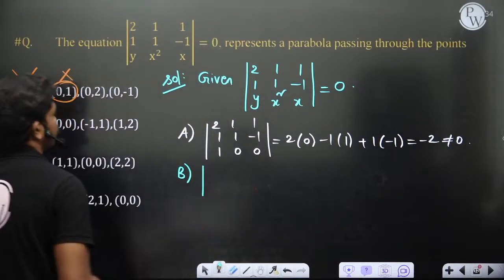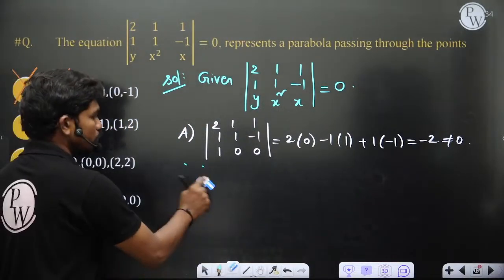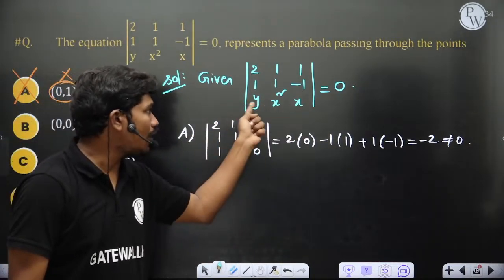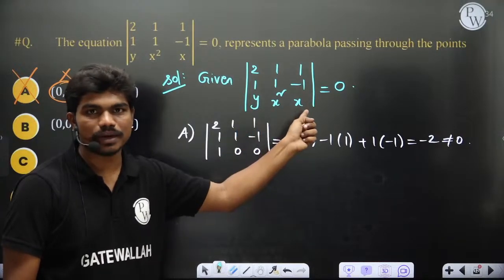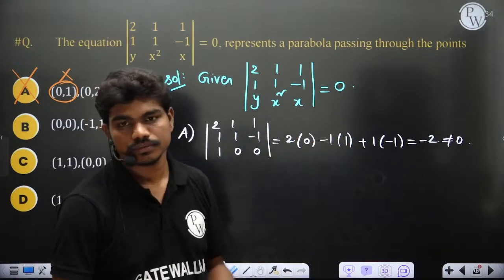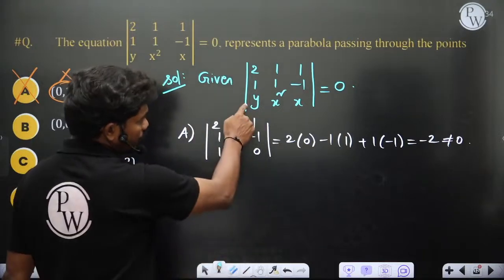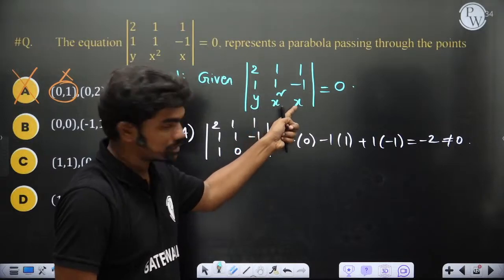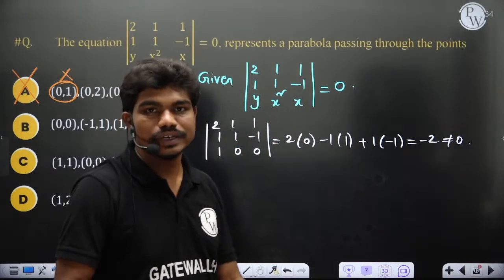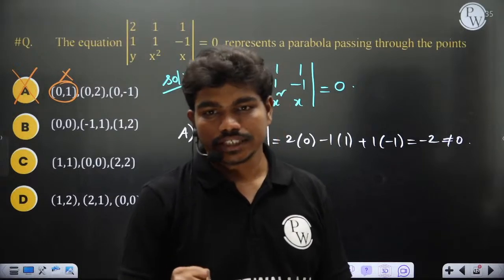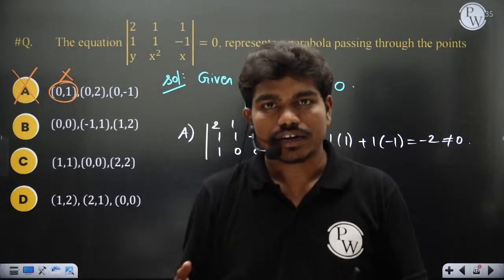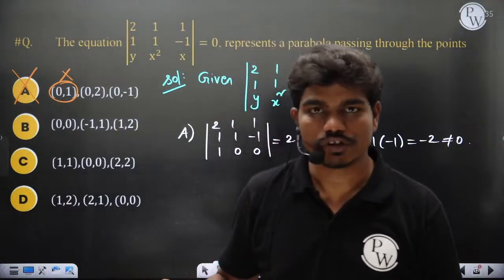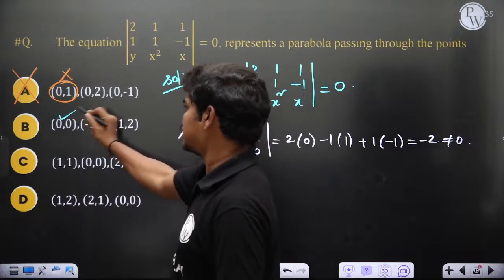If you look at option B, 0 comma 0, first of all, without doing anything you can tell. If you put x equal to 0 and y equal to 0, this complete row of this determinant becomes 0. If one complete row of a determinant becomes 0, then ultimately the determinant value is 0, correct? Because if you write the expansion of cofactors about this third row, then 0 into cofactor of this 0 plus 0 into cofactor of this 0 plus 0 into cofactor of this 0, total it will be 0. If one complete row or one complete column of a determinant is 0, then multiplying those zeros with the cofactors will still give you 0, so the determinant value is 0 of course. So that's why 0 comma 0 satisfies this determinant.